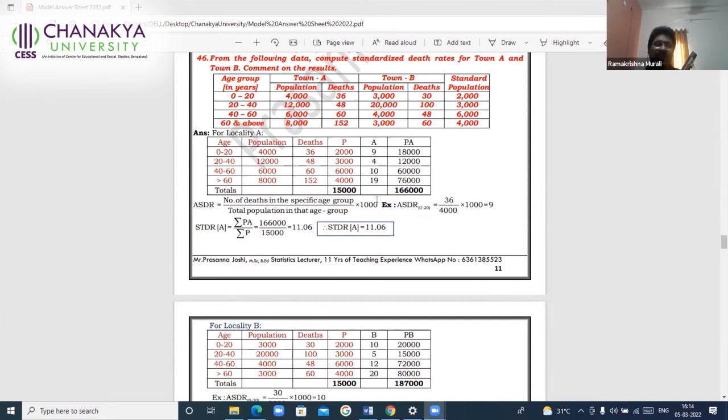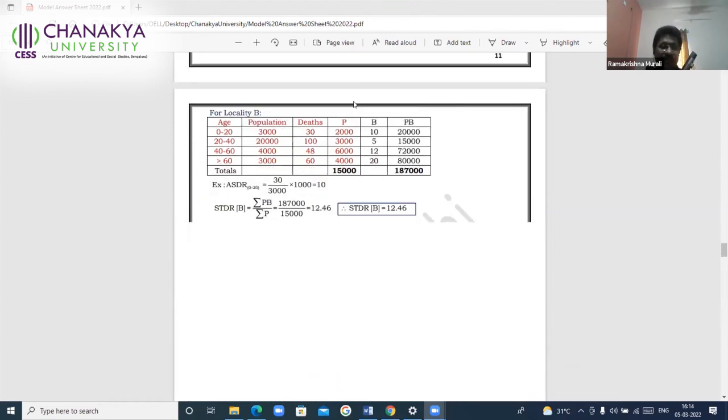There, be careful while reading this problem of STDR, whether you are given along with the population, death rate, death per 1,000, or deaths. If deaths are given, you need to calculate ASDRs and then calculate STDR; that will be asked for 10 marks. If death rates are given or death per 1,000 is given, they are only the ASDRs. Your job is only to get STDR, that will be asked only for 5 marks.